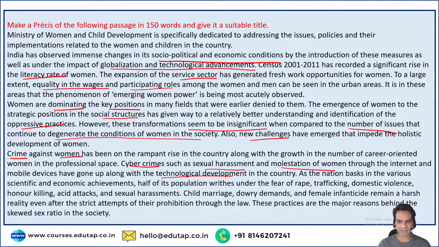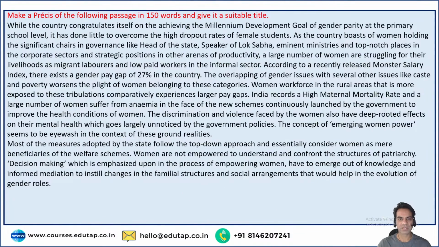As the nation basks in the various scientific and economic achievements, half of its population lives under the fear of rape, trafficking, domestic violence, honor killing, acid attacks, and sexual harassment. Child marriage, dowry demands, and female infanticide remain a harsh reality even after the strict attempts at their prohibition through the law. These practices are the major reasons behind the skewed sex ratio in the society. So there are many problems, many issues that are still there in the social structure. There's nothing to be complacent about.